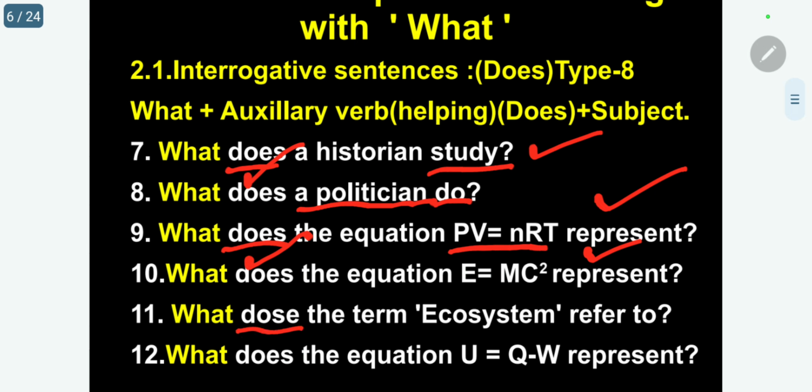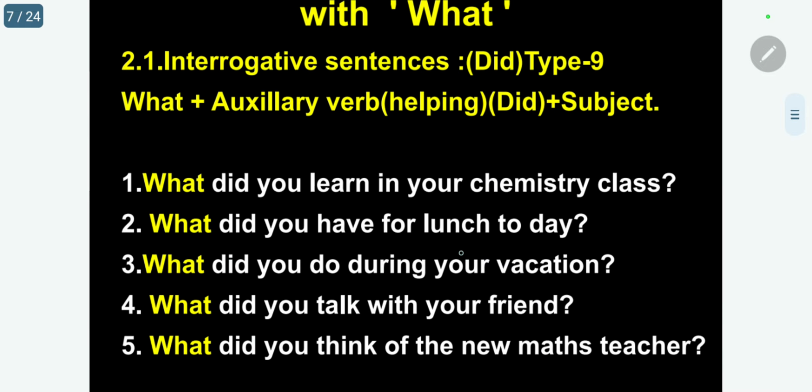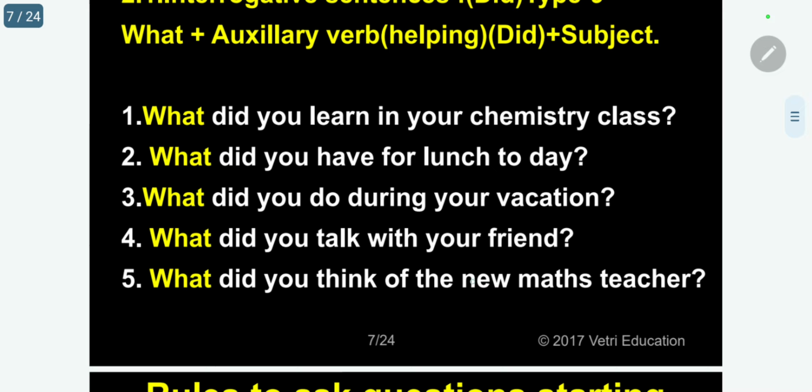What does the term ecosystem refer to? Refer is the main verb, does is the auxiliary. What does the equation ΔU equal to Q minus W represent? This equation comes in thermodynamics. Represent is the main verb, does is the auxiliary. Please follow. Next, I will now use the past tense did, from do, does.